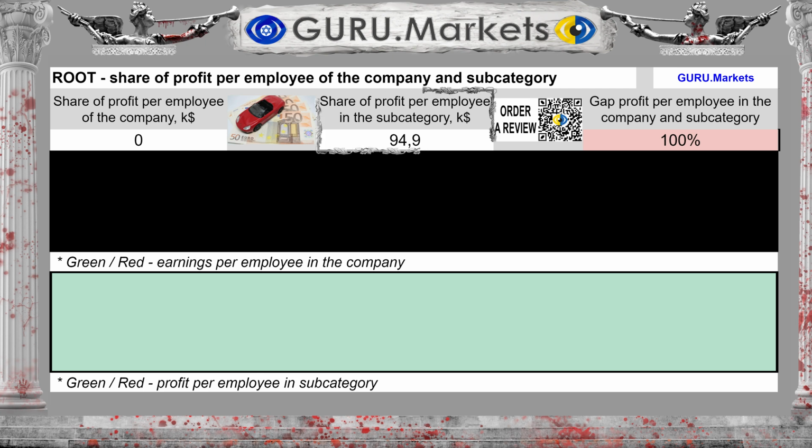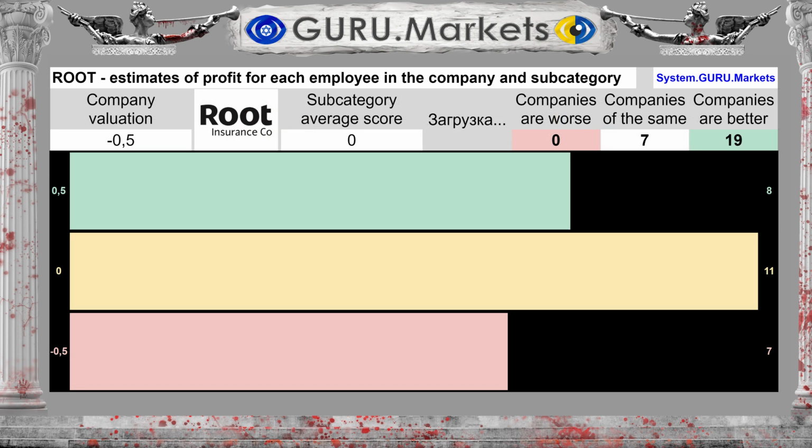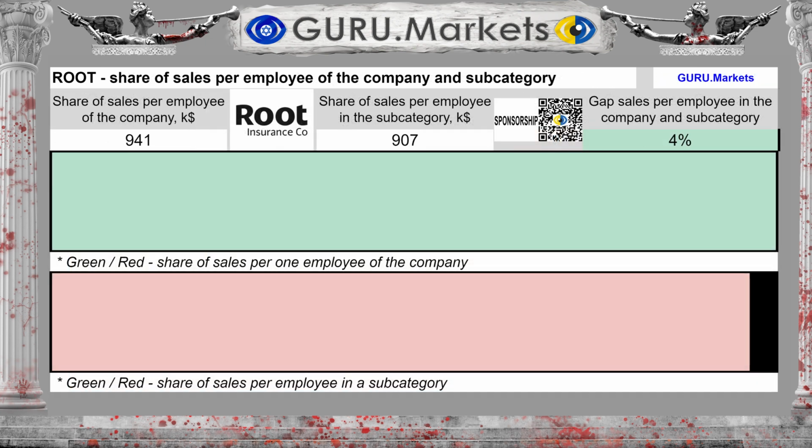The amount of profit per individual employee of the company is $0. Average for the subcategory, $94,900. The difference between the subcategory average and the company's performance is 100%. Estimation of profit per company employee in comparison with indicators in the subcategory: Tolerable, -0.5 points.